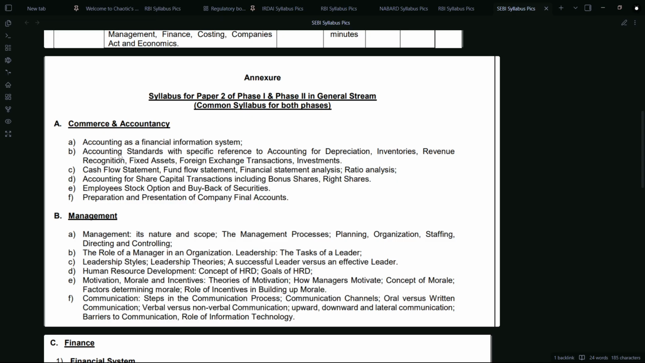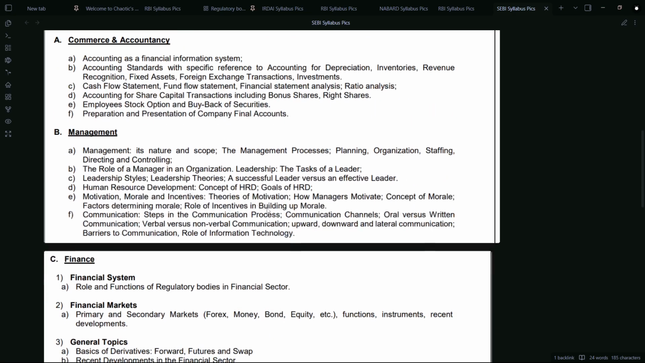So there will be basics about financial information system, how a booking system is done, how cash flow statement, fund flow statement, how you have to write certain things, accounting for share capital transactions, then employee stock options, buyback of securities, preparation and presentation of company financial final accounts.